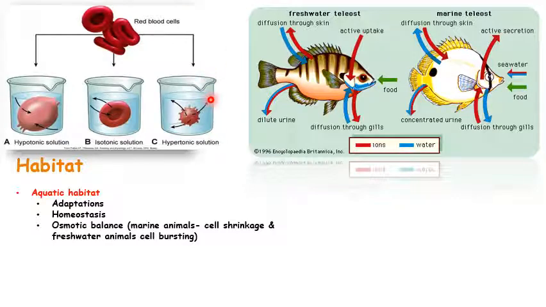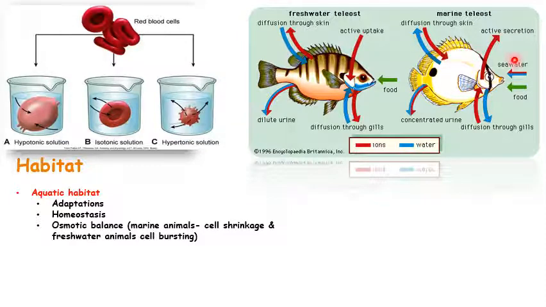Marine water has much less fresh water compared to our blood cells. Blood cells have more water, and the outer surrounding environment has less water, which means it is highly concentrated with salts. So what happens? You know the process of osmosis, right? Obviously, water will move from the higher concentration to the lower concentration, so there is a high probability that the fish will lose most of the water content from its body.